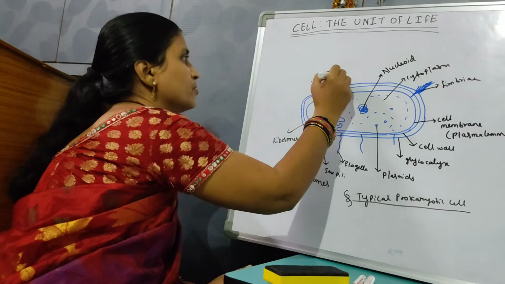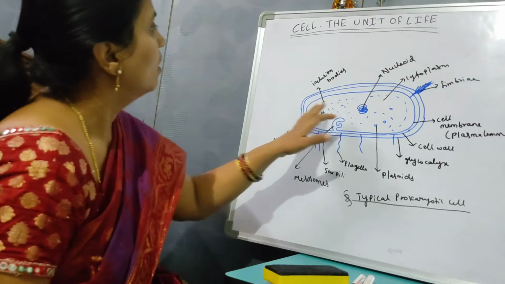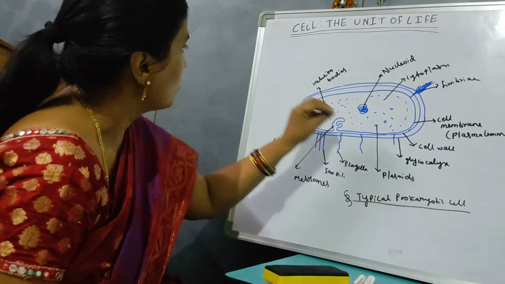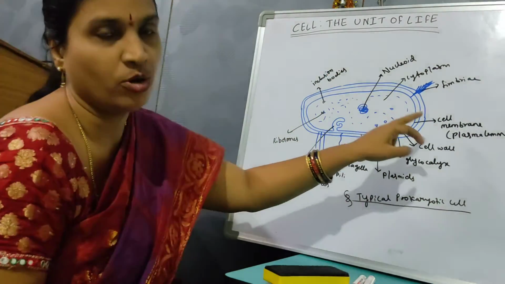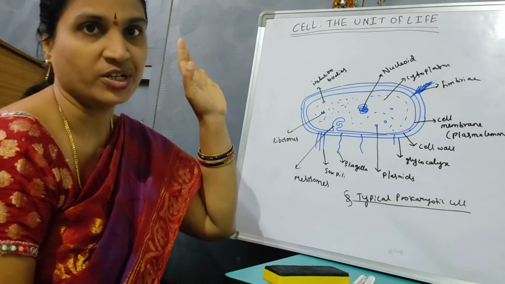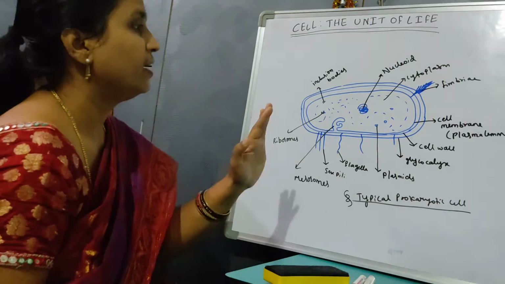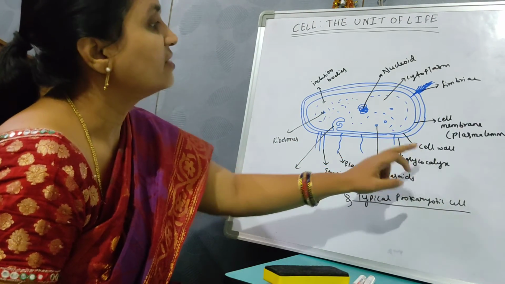Inclusion bodies, where they store the food materials. Then the nucleoid and the cytoplasm, all these are enclosed in a membrane called the cell membrane or plasmalemma. This is similar to the plasma membrane of the eukaryotic cell. We will study in detail about the structure of the cell membrane. Then outer to the cell membrane is the cell wall.